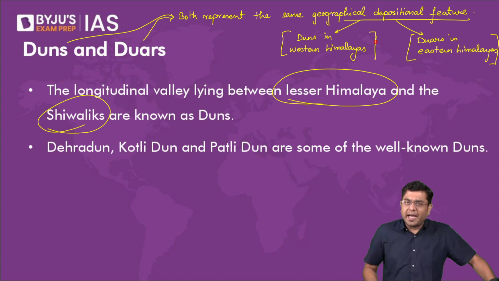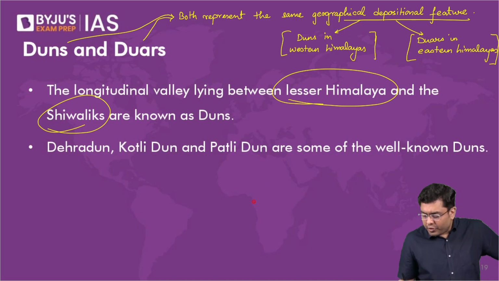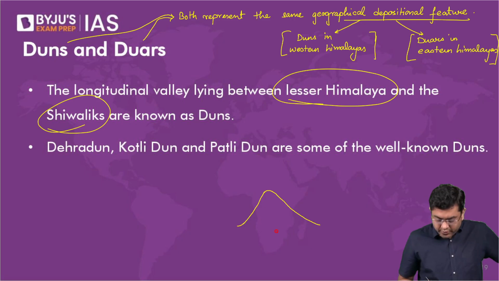And how have they happened? Understand the phenomena. So here, when we talk about, let's say, the formation of the shivaliks. So at the time of the formation of the shivaliks, you already had a range to the north, that is the mid Himalayas or the Himachal.